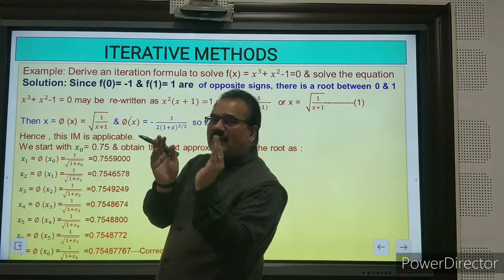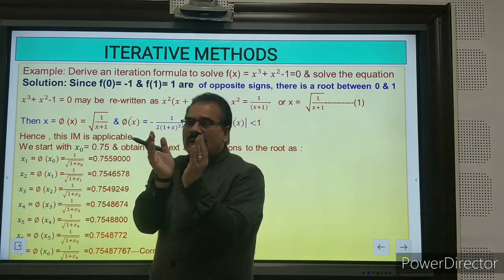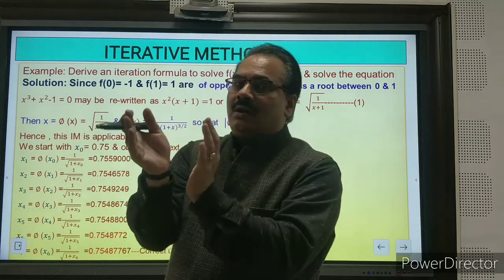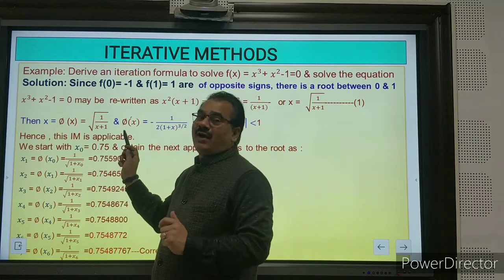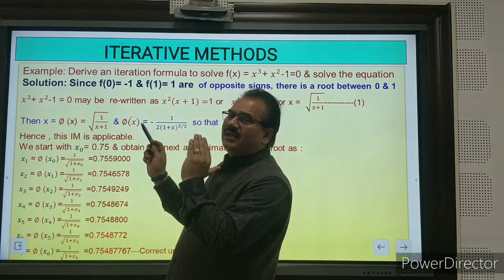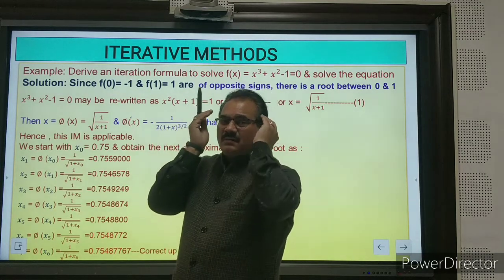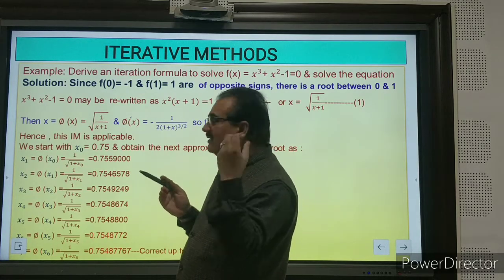It means the negative sign shifted from 0 to half. It means now your root is lying between half and 1. So because of that I have chosen 0.75. Half gave negative, so the root will be between half and 1. This always depends upon your IQ, how to take the correct initial values.